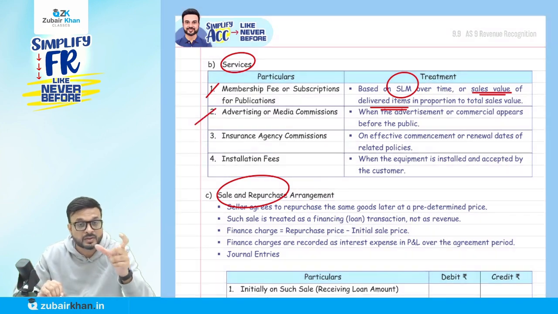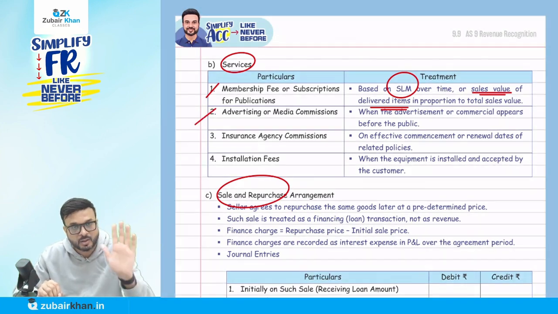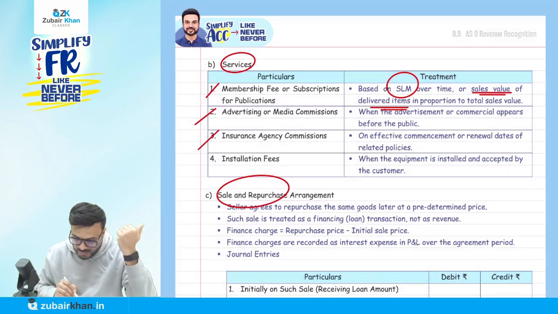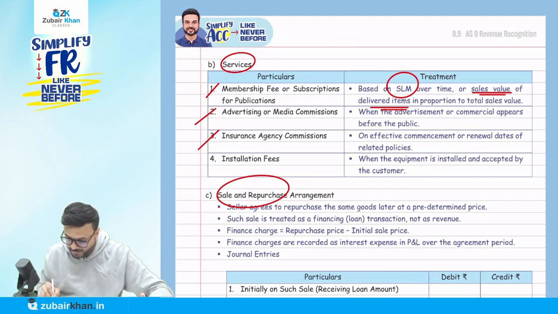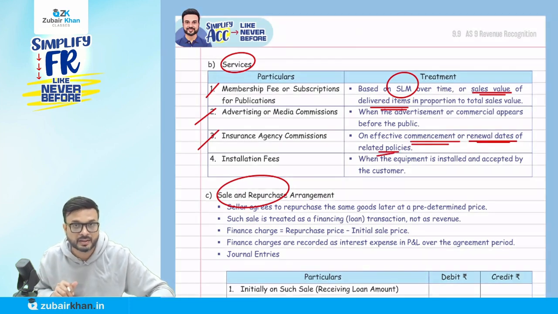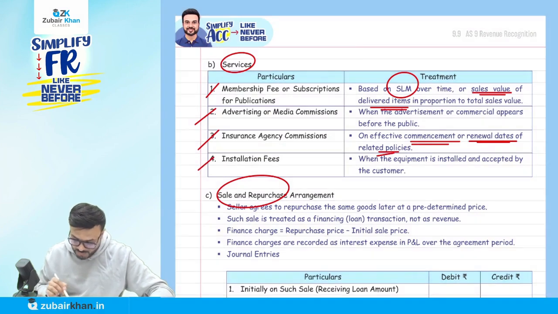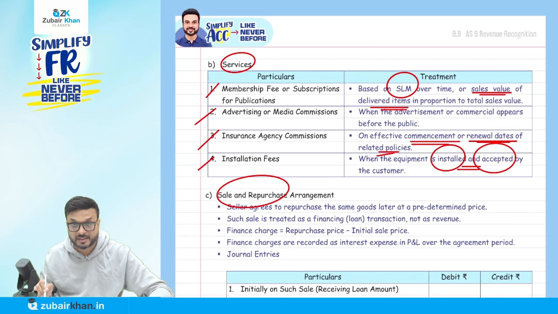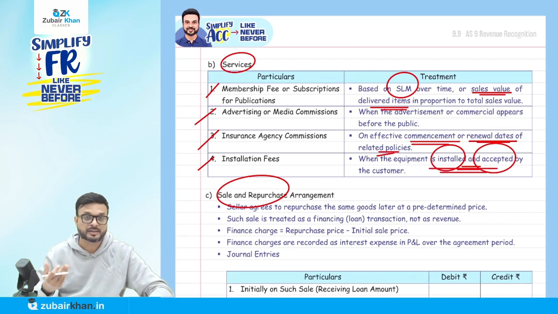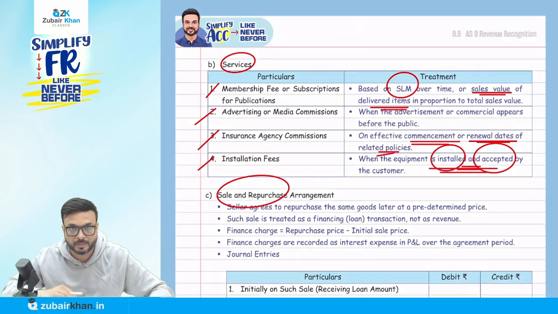Advertisement or media commission. Remember that when the advertisement appears in public, only then do we recognize revenue, because only then have they delivered the services. Insurance agency commission: when the insurance policy starts, or on the renewal date, when the effective commencement or renewal date of the related policy comes, only then will they recognize the insurance commission. Installation fees, if charged once the installation has been done and accepted by the customer, only then will it be considered revenue.